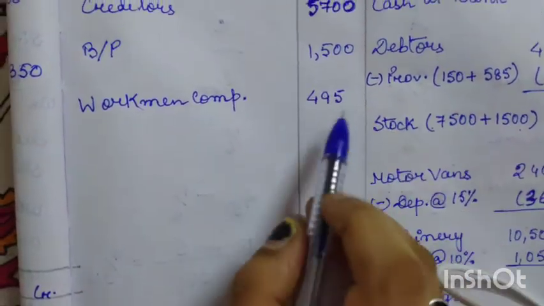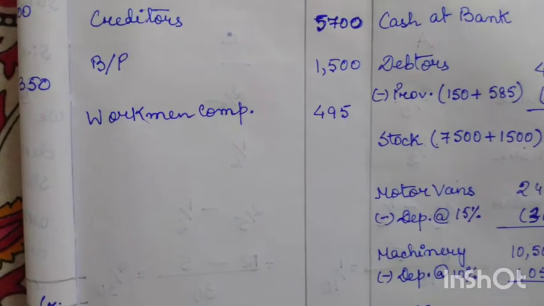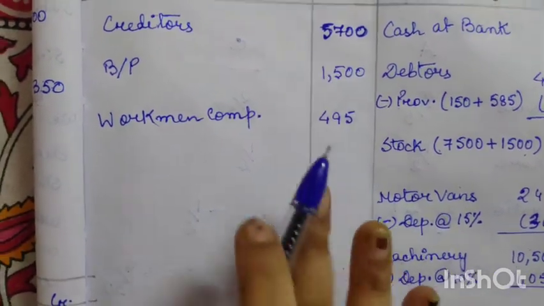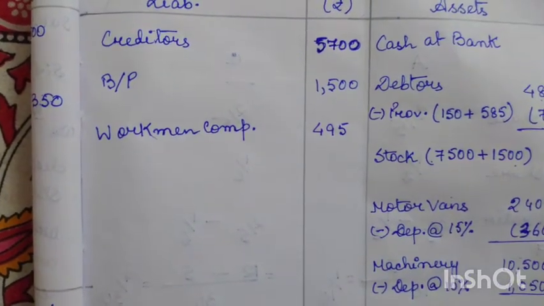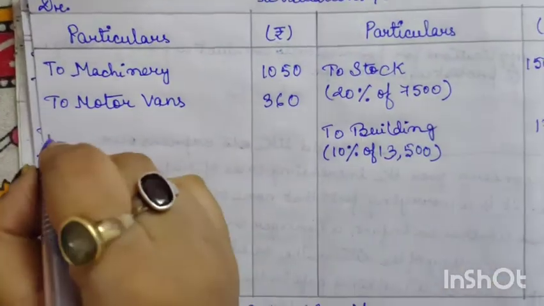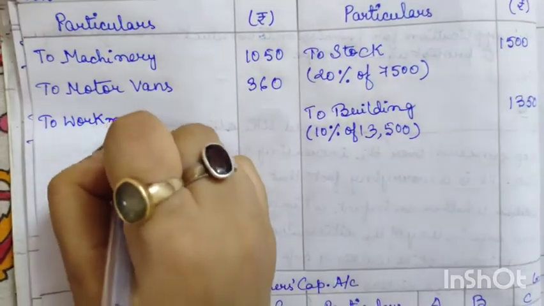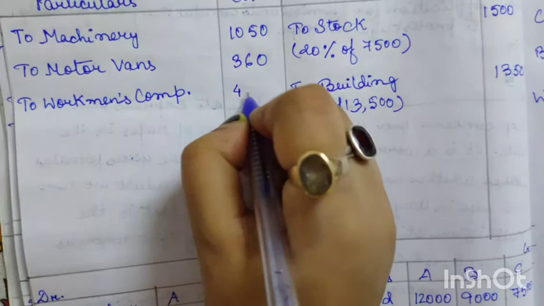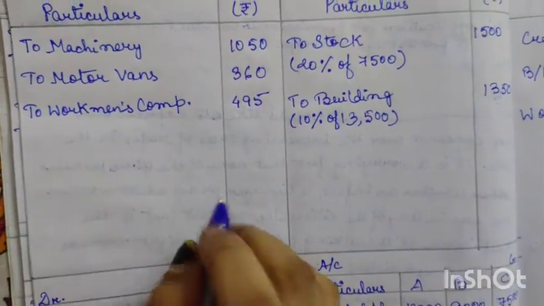Now as we have recorded this new liability in our new balance sheet, obviously the value of liabilities will increase, and an increase in the value of liability should be recorded in the debit side of the revaluation account. So we'll record this new liability to workman's compensation 495.